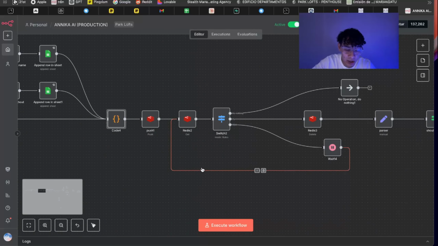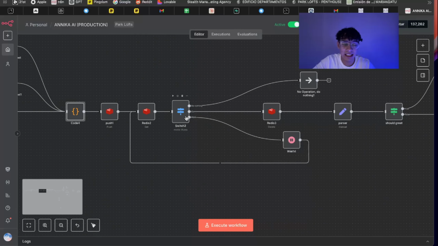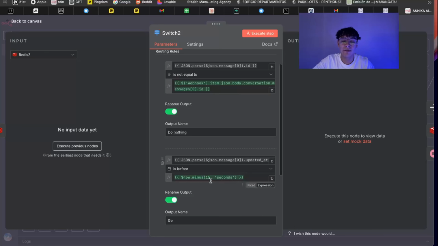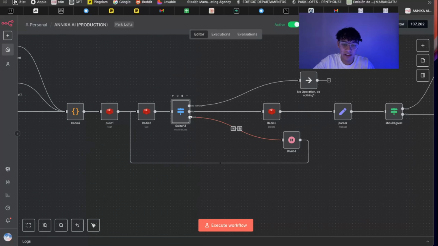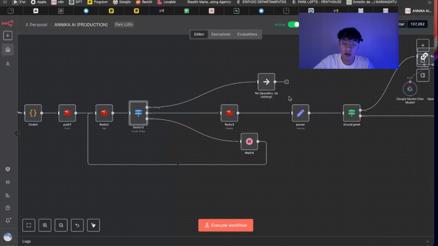So we can go straight to that. We have some Redis push in here to save the message of the user. Then we get the message. We see in here if that message was the last one. We have the 15 seconds rule in here. If it's not the last one, then we wait again the 15 seconds. We get again the text of the user. If it's the last message, then we go. If not, we don't do anything because another message is coming in that way.